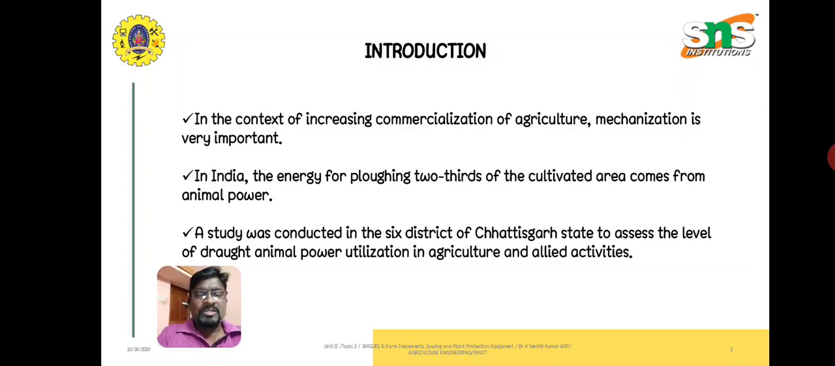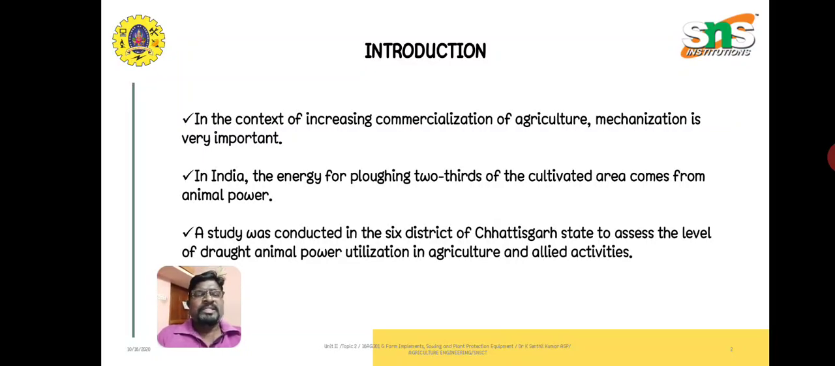We know that a lot of farm implements and farm mechanization are there. More and more equipment is used, maybe hand tools, power tillers, tractors, etc. Whatever it may be, even though there are lots of machineries, as per the census we can see nearly two-thirds of our cultivated areas come from animal power. That means the source of power from animals is very important in our country.